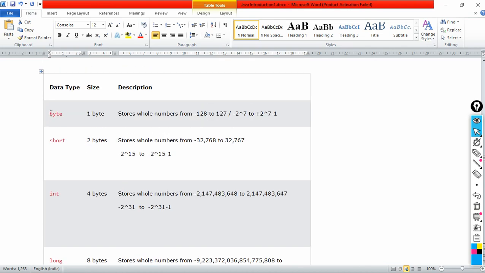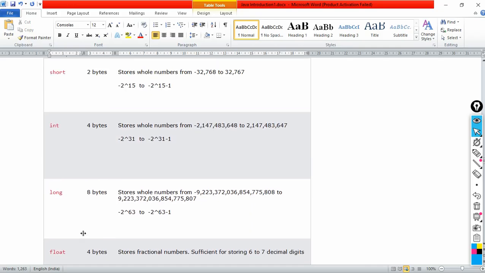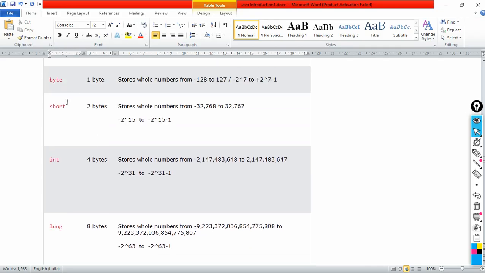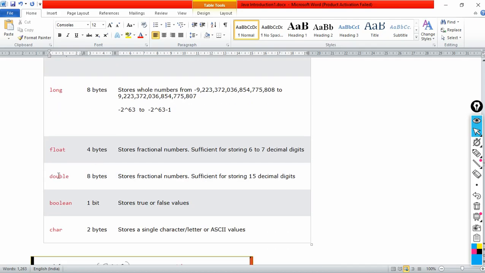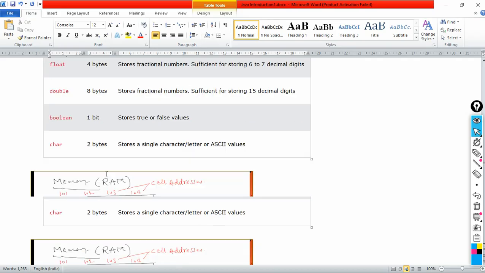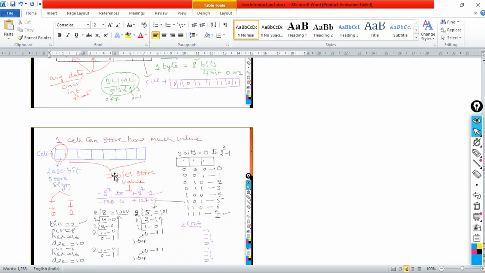Now the basic numeric data types: byte, short, int, long, float and double. Remember the sizes, please. Byte is 1 byte, short is 2 bytes, integer is 4 bytes, long is 8 bytes, float is 4 bytes, double is 8 bytes.